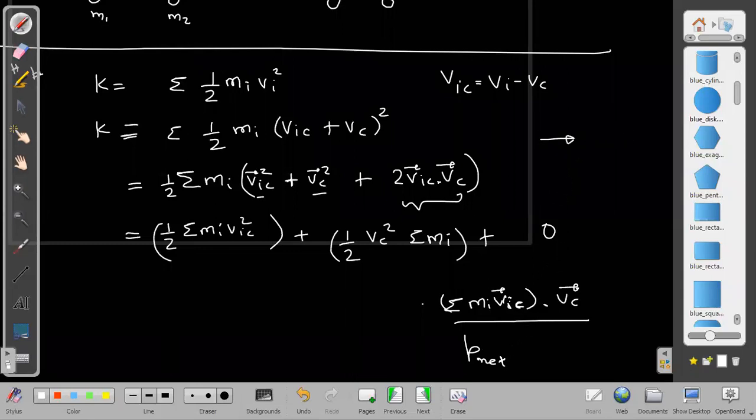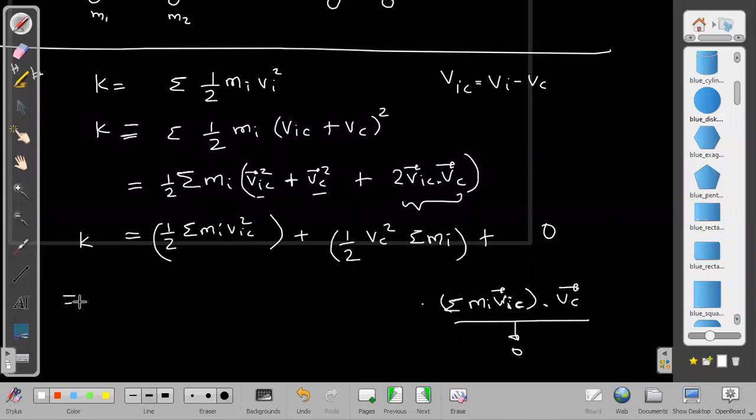You may be thinking, sir, we are always writing momentum in the center of mass frame. That is not the net momentum; that is individual momentum. P star was the individual momentum, and that was its magnitude. But the net momentum will be P star minus P star, which is always 0. The net momentum in the center of mass frame is always 0 because the center of mass frame is the zero momentum frame. Once we know that, the third term is just 0.